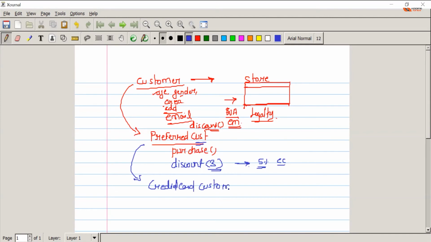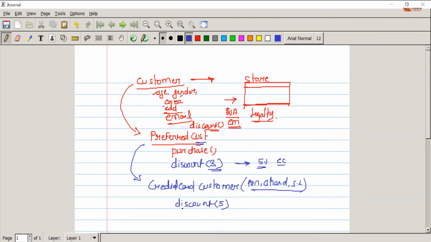Okay, credit card customer. What additional details are required? Of course, you need your PAN card number, Aadhaar number, salary slip, all those things. And you got a credit card, and after that, you still have a discount method. Now your discount is 5%.